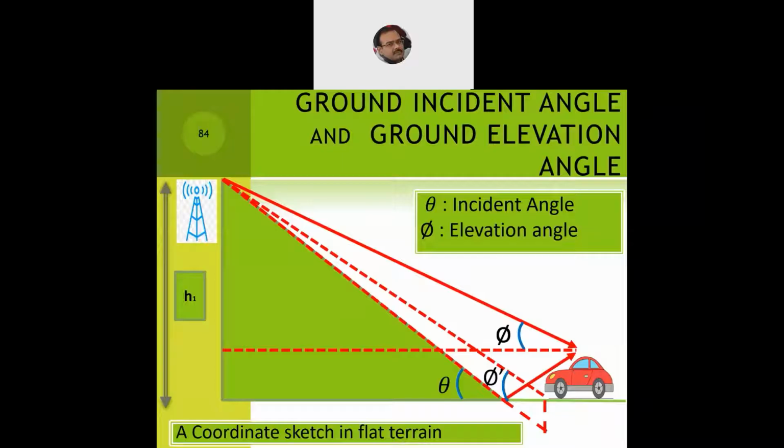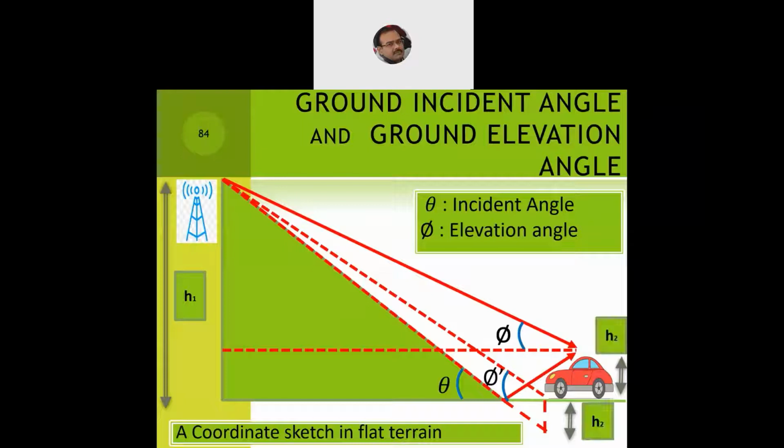One at the location of the mobile unit, meaning where the vehicle is located, that is phi dash, and one at the antenna of the mobile unit, meaning the handset which the subscriber is holding in his hand while sitting in a car, maybe driving, or maybe a pillion rider, maybe another passenger sitting in a car. So the angle made with the direct wave is called the elevation angle at the antenna of the mobile unit. And phi dash is the elevation angle at the location of the mobile unit. So location is the car, the vehicle, and in which direction it is moving.